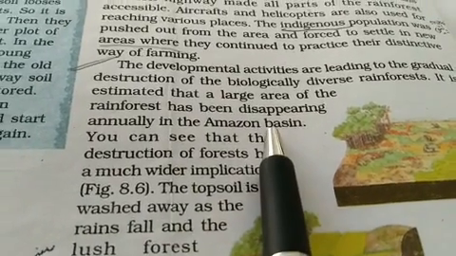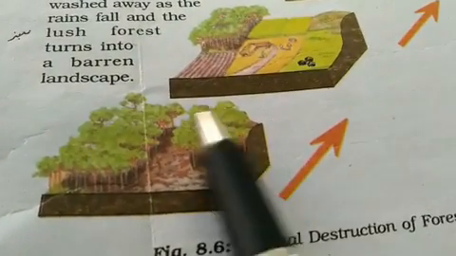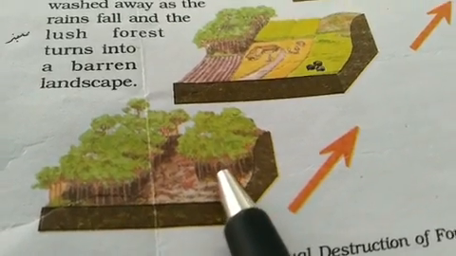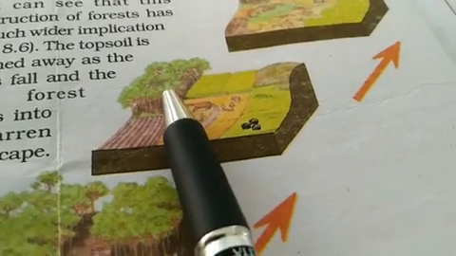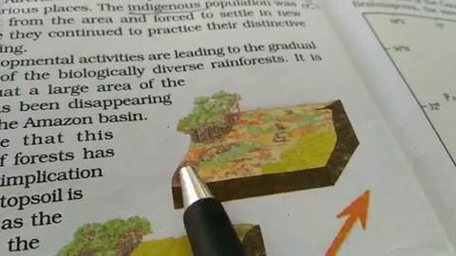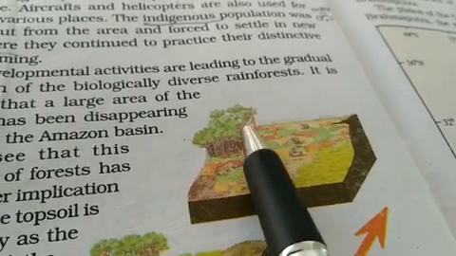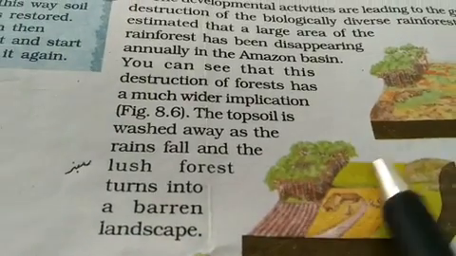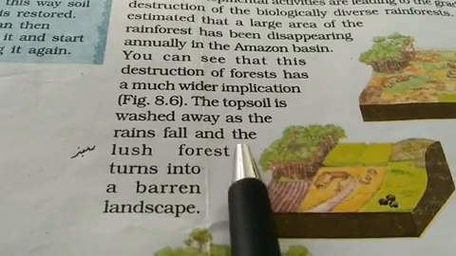In the Amazon basin, you can see how much forest there was in the beginning, earlier. For development, to start agriculture and to make their homes, people have cut the forest. Now only this portion is left. After this, you can see people have started agriculture. They have made homes also, and very little forest is left there now. In this way, the destruction and cutting of trees and forests is going on very rapidly.